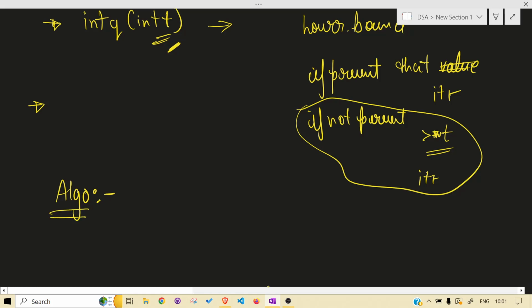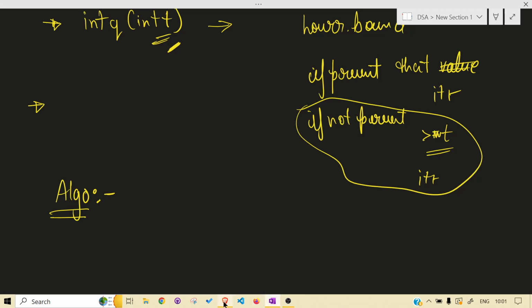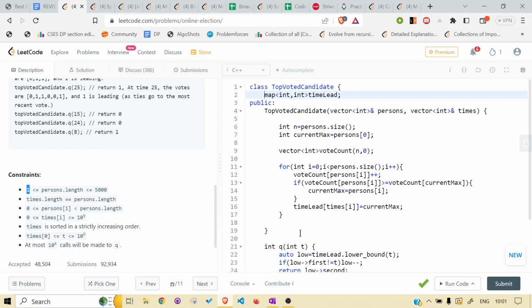Let's see the code, and I will try to run the code. Why do things two times? I will run the code, and you can understand. So this is time lead, or timestamp, that we were discussing. Why did I use map?